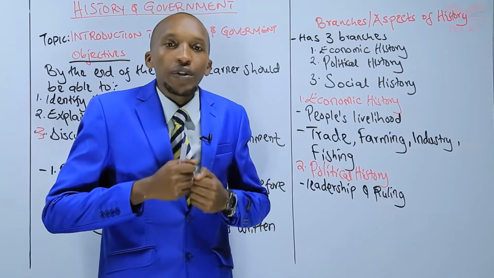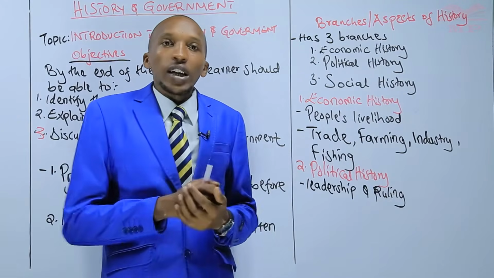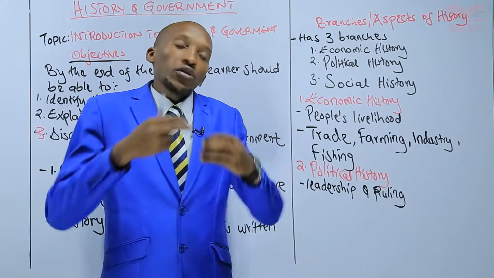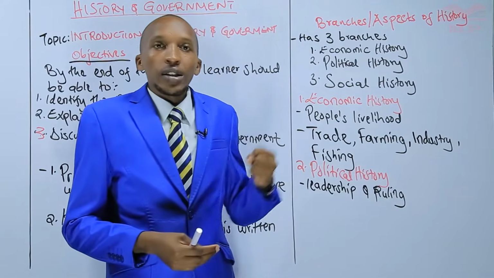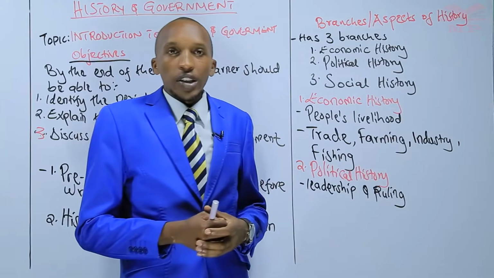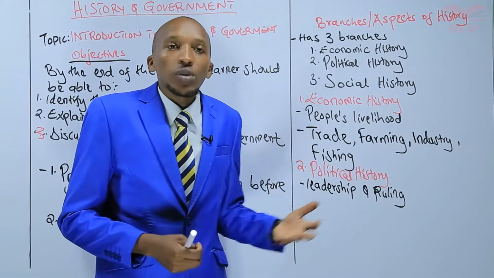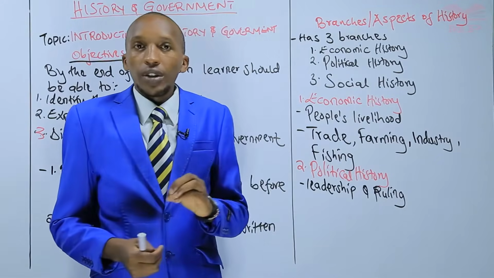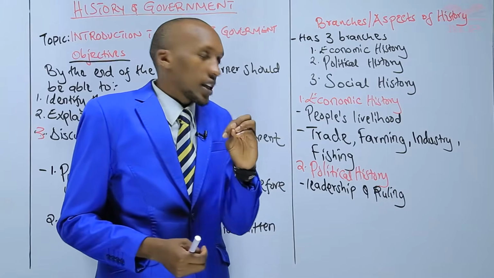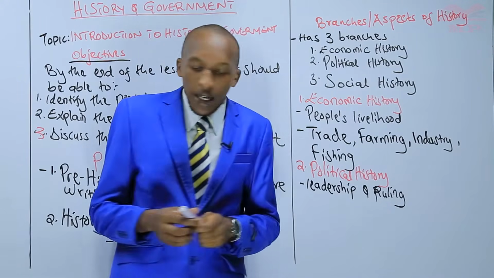For example, if your father was a leader, in some communities, if you are the eldest son, you automatically become the heir of that office of leadership. That is what political history deals with. It deals with studying the systems of control in a society or in that group of people who are being studied.